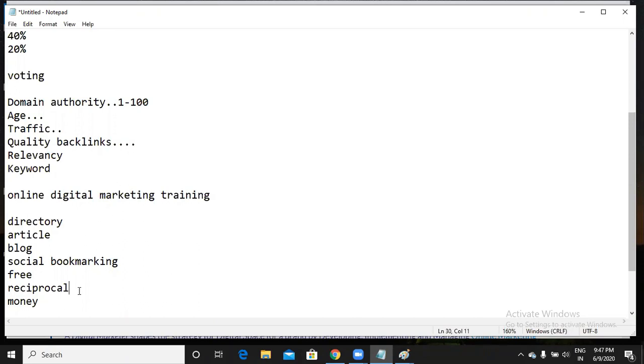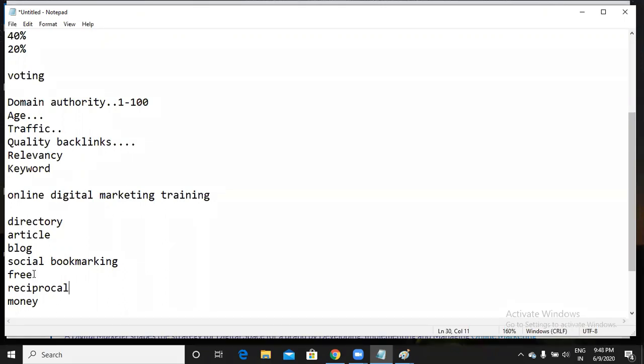Then reciprocal. Reciprocal means I will ask Meena that if I want to give you the backlink, you have to give me a backlink. So both, by mutual agreement, we are going to work. So if I want to give you the backlink, you should give me a backlink. That is what reciprocity is. And then free.